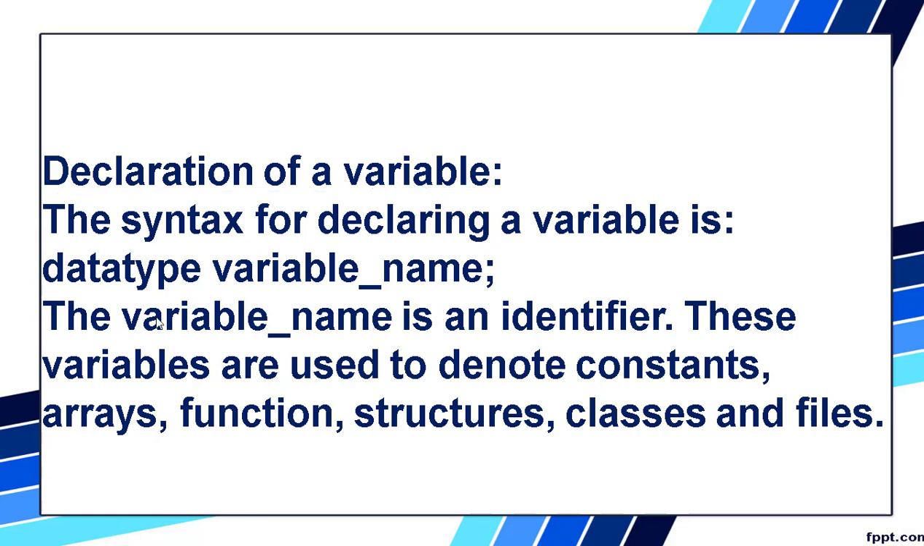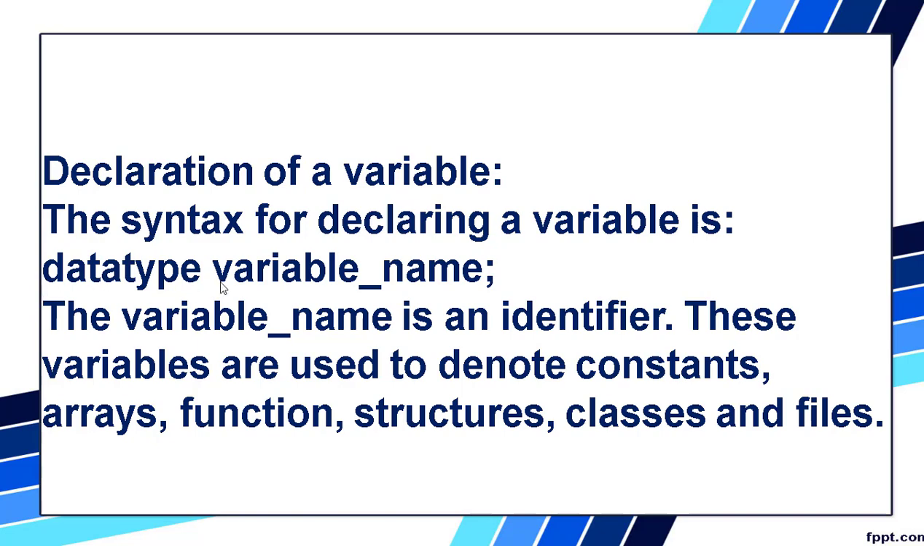In order to use this variable in the program, we have to declare that variable using a data type. We will be studying data types, the type of data we are using in the program. There are different types. Which type this variable belongs to has to be mentioned here. That will be the first statement, that is, declaration of the variable. And the variable name is an identifier.